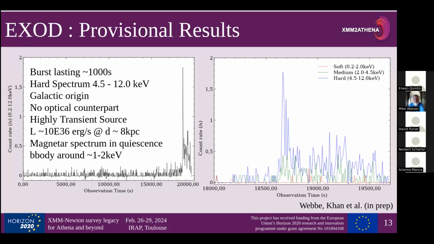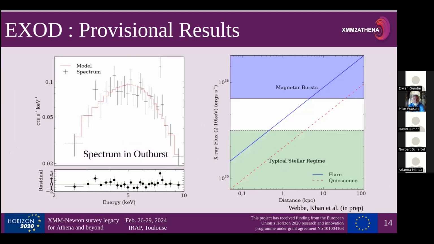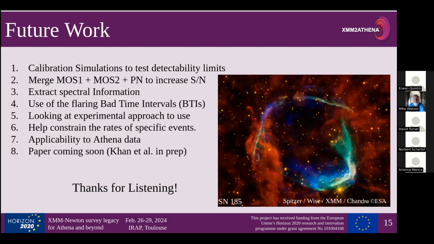We're not saying it's a magnetar, but it's potentially consistent with a magnetar spectrum in quiescence, and the burst being extremely hard is also possibly consistent with a magnetar. So here's a plot of the spectrum. You can see it kind of peaks around, I don't know, 7 or so. So maybe it's a magnetar, maybe not. We'd love to hear your opinions on that. It's still very early doors on this particular source, so bear with me.